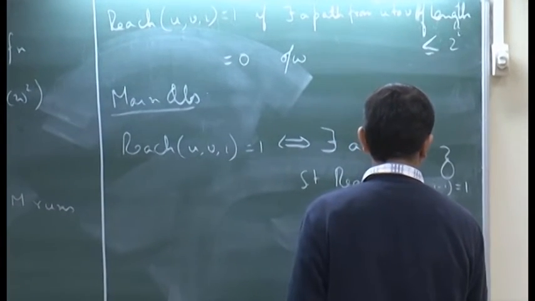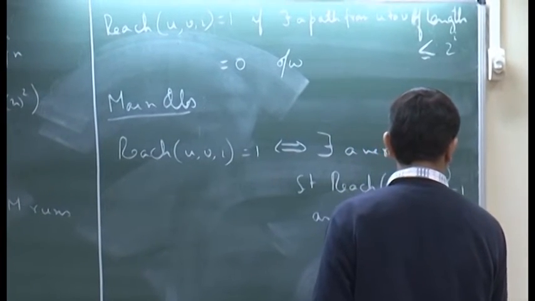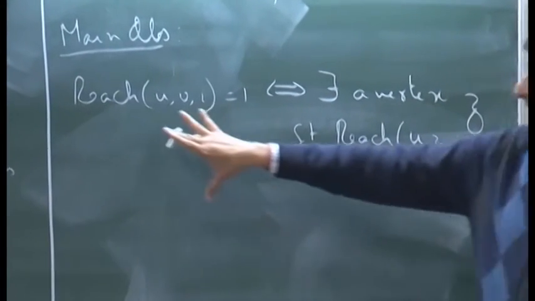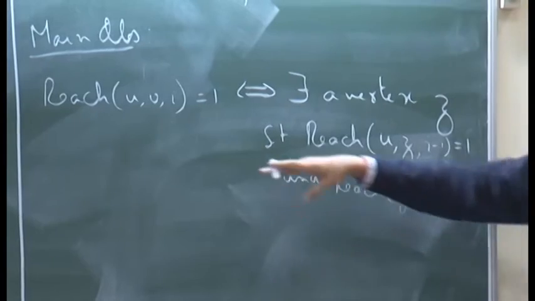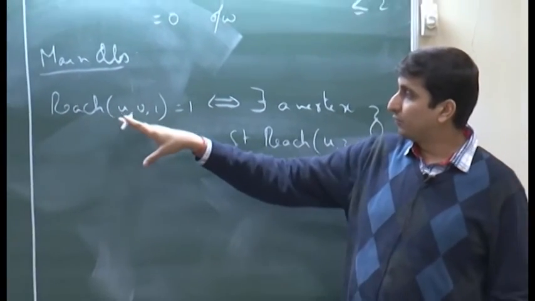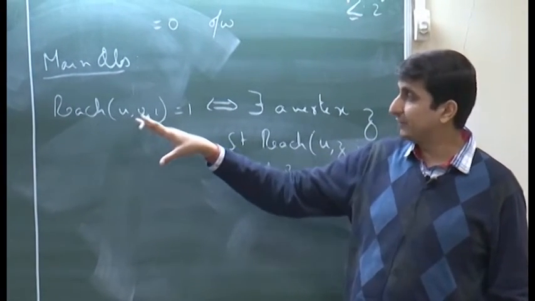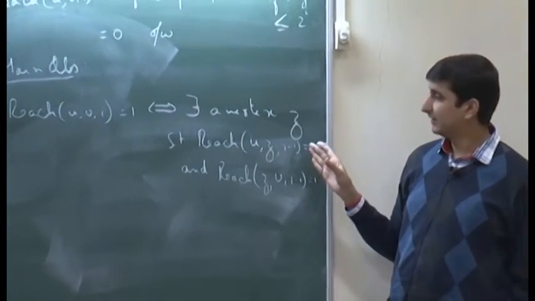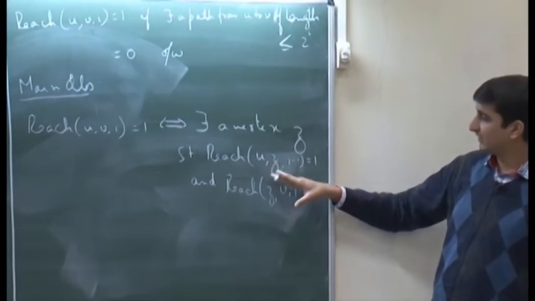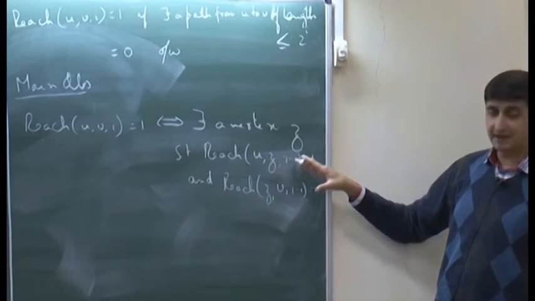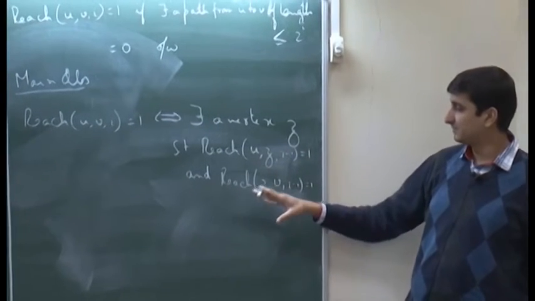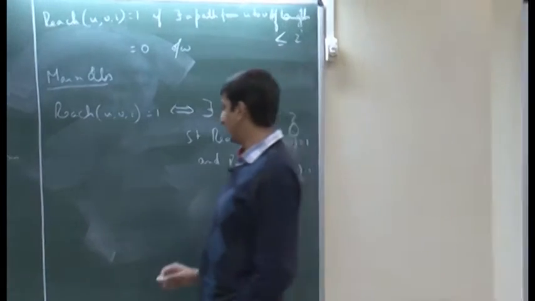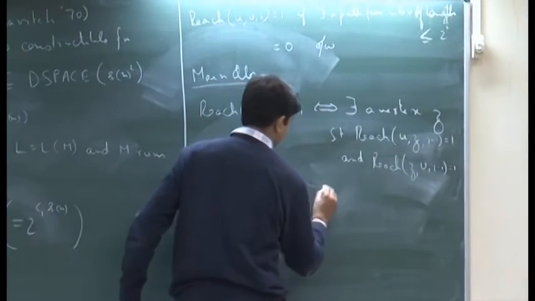So, reach z comma I minus 1 is equal to 1. So, in other words, what we are writing down here is that there exists a path from u to v of length less than 2 to the power I, if and only if there is some vertex z in the graph, such that there exists a path from u to z of length less than 2 to the power I minus 1, and there is a path from z to v of length less than 2 to the power I minus 1.